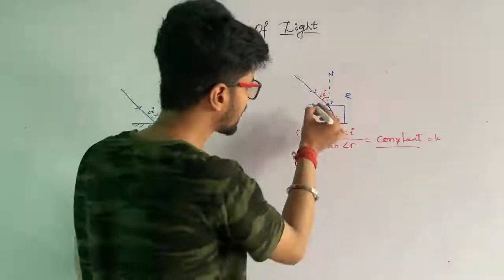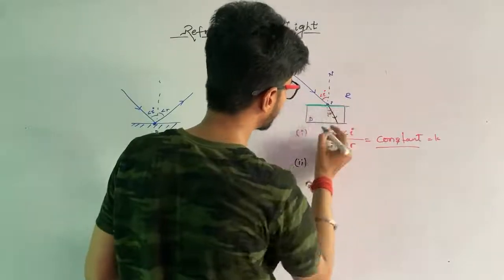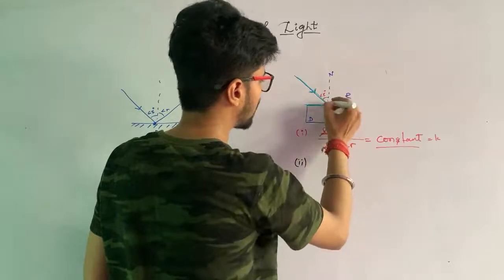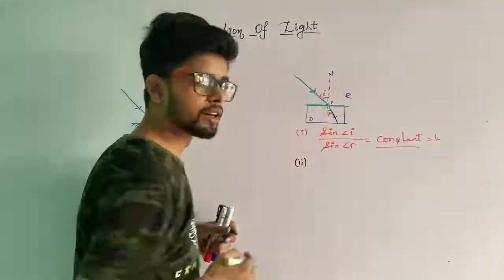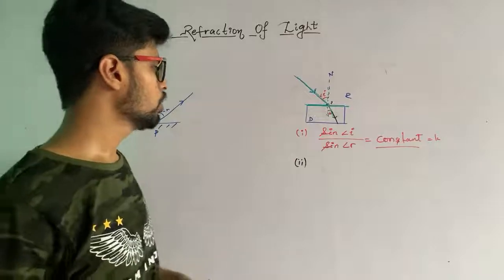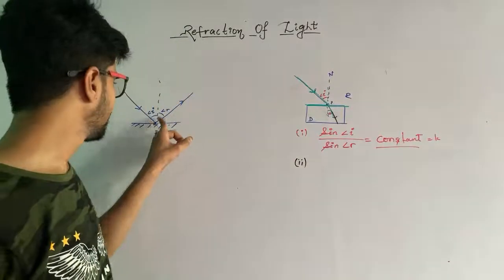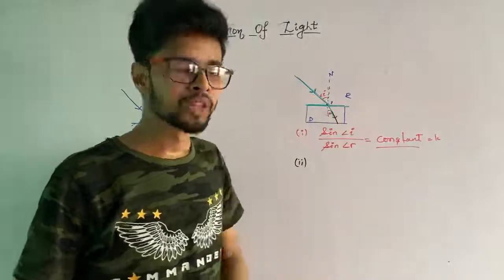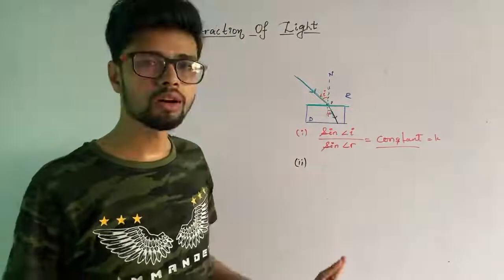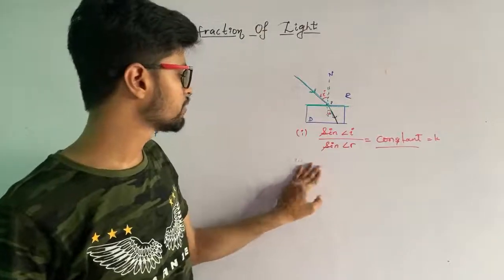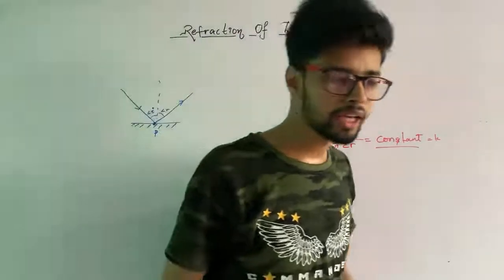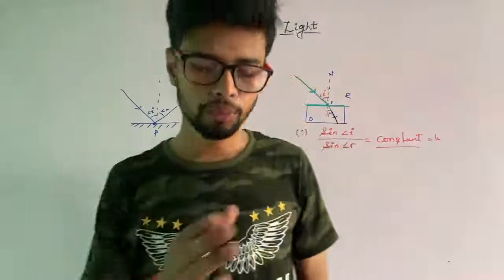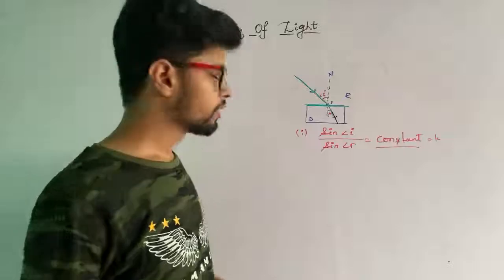plane. If you look carefully here, you will see a plane surface. Here are our incident ray, refracted ray and the normal, all lying at the same point. So here, in reflection, we had the reflected ray, but here you need to understand the refracted ray. So these are the two different laws of refraction which I have told you right now. If you have studied, even I have just taught in the classes also. This is the revision class. So we will go in a short duration of time.